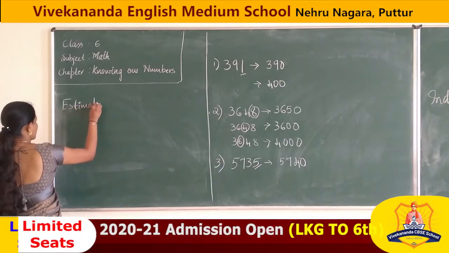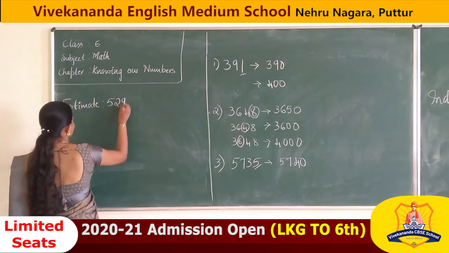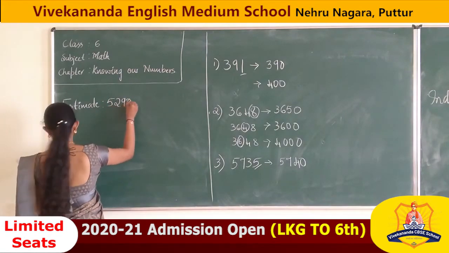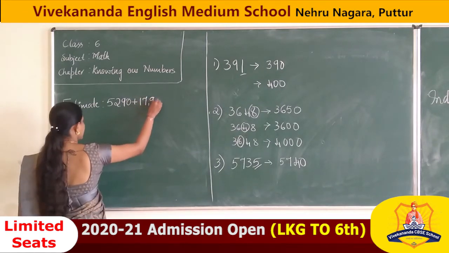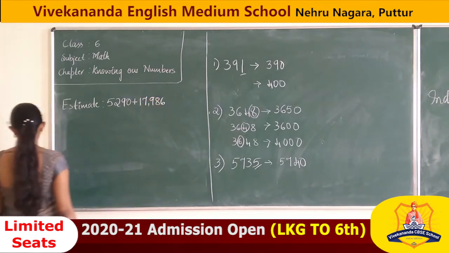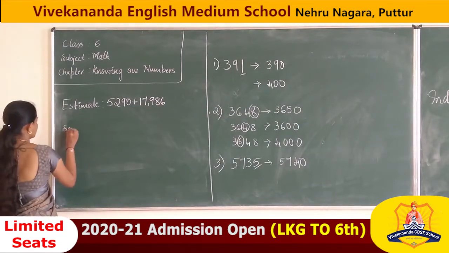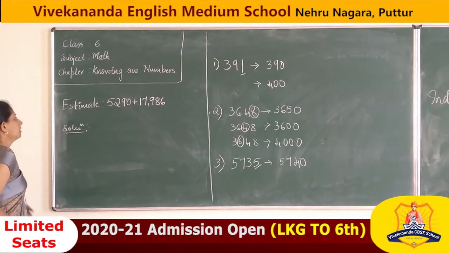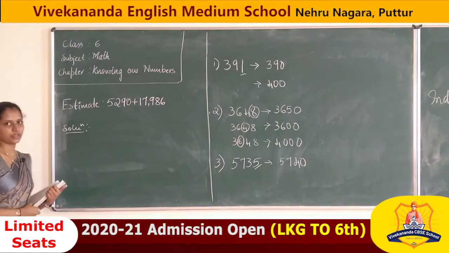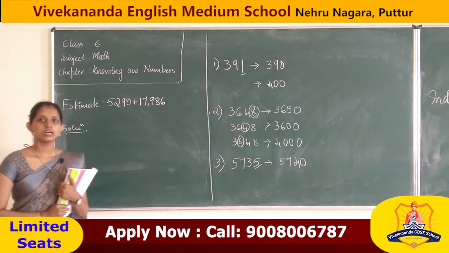Estimate 5290 plus 17,986. Okay. Solution. We have to estimate this one. We are not going to directly calculate the sum.